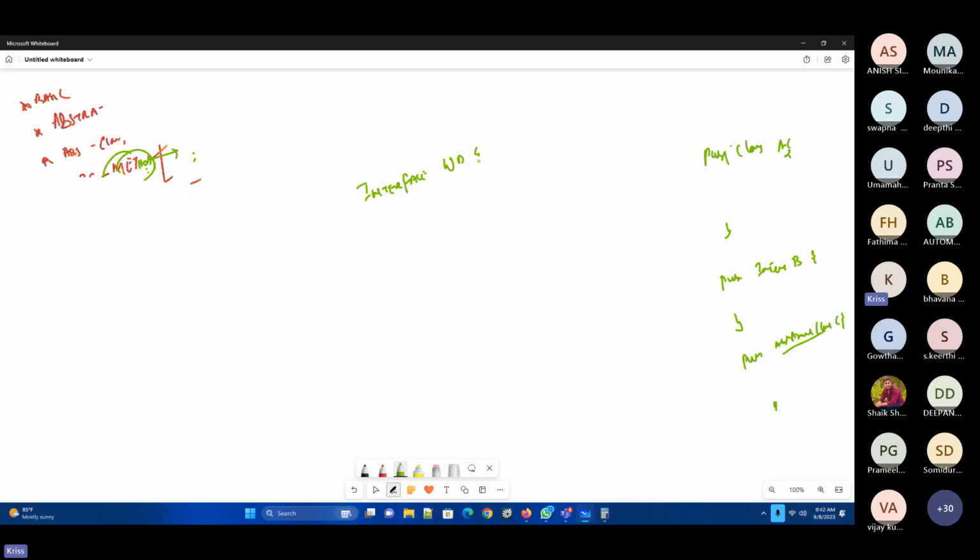This is my WebDriver interface. I define the methods as public, then write the method name, like open URL. I just close it with a semicolon because I don't have the implementation. Same with public void close URL.